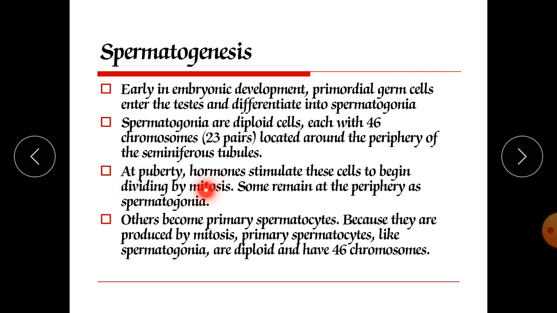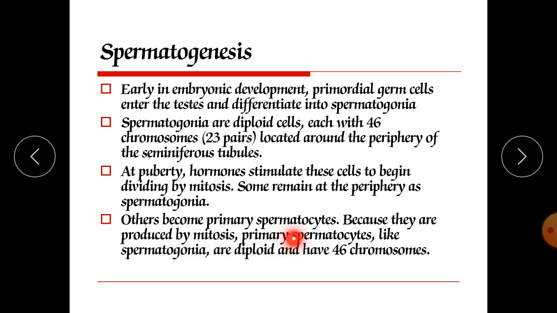At puberty, hormones stimulate these cells to begin dividing by mitosis, so cell division starts here. Some remain at the periphery as spermatogonia.